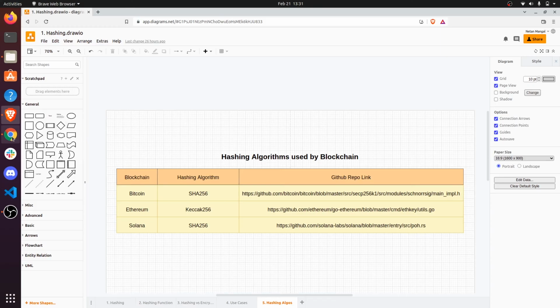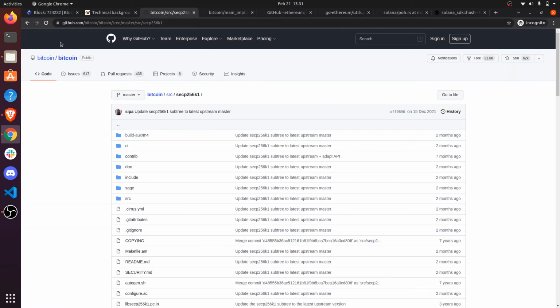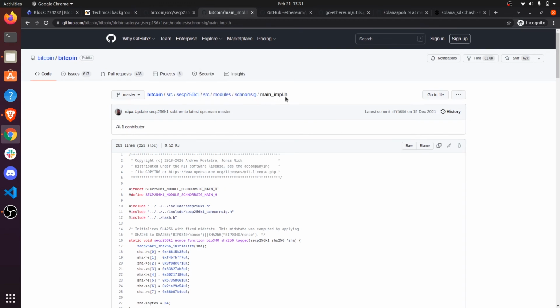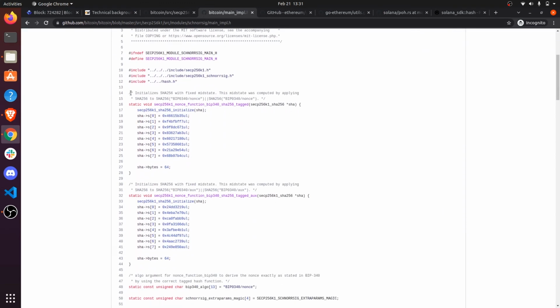Now, we'll be having a look at hashing algorithms used by blockchains. First up, we have Bitcoin. We'll go to Bitcoin's code over at github.com/bitcoin/bitcoin and choose a particular library named secp256k1. SEC stands for Standards for Efficient Cryptography, and we go to its main implementation .h file and scrolling a bit down, reading a comment on line number 14 which reads: initializes SHA-256 with a fixed mid state. This mid state was computed by applying SHA-256. So we came to know that Bitcoin uses the SHA-256 algorithm.